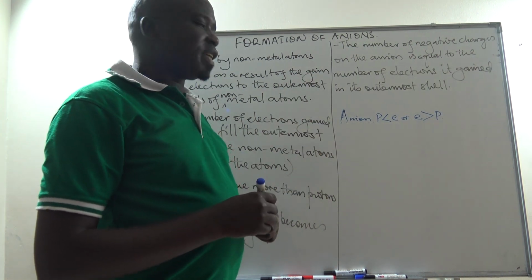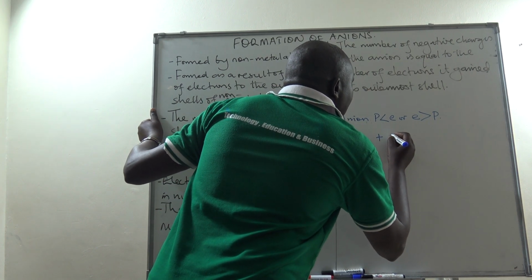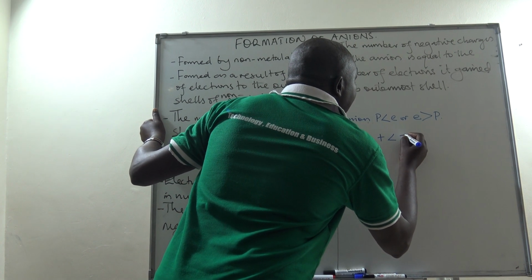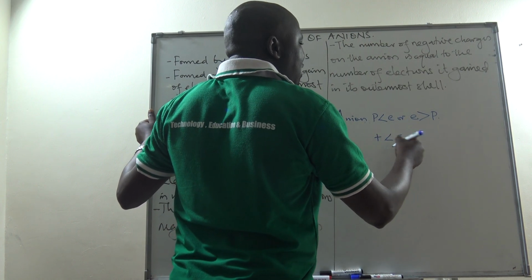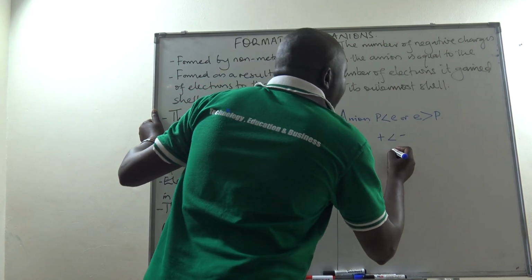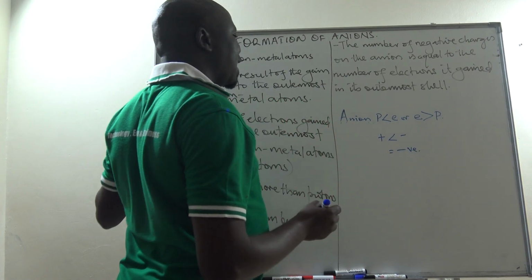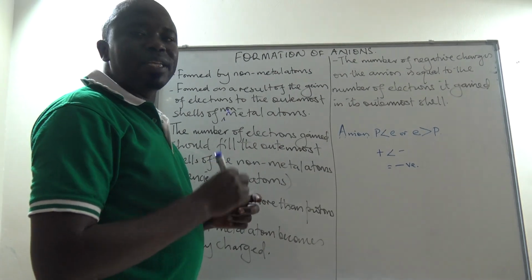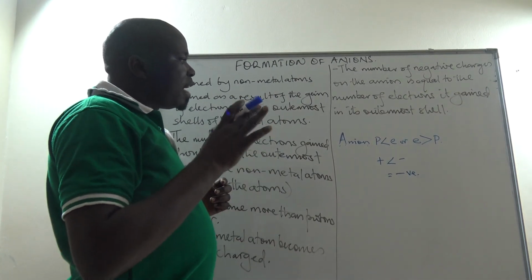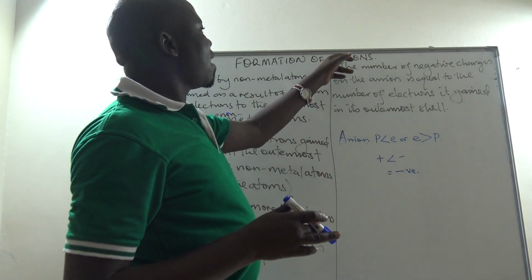So if electrons are gained, the positive charges become less than the negative charges, so the net charge will be negative. So the atom therefore becomes negative. If electrons are more than protons, the atom becomes negatively charged. And if the atom is negatively charged, then it is referred to as being an anion.